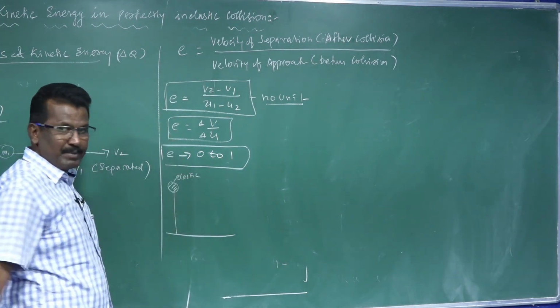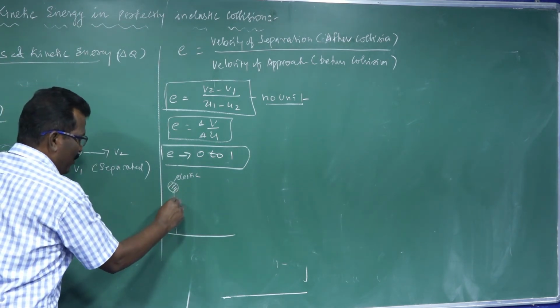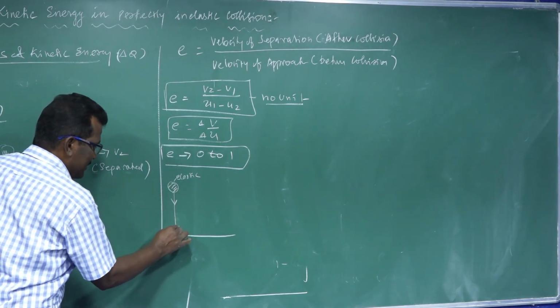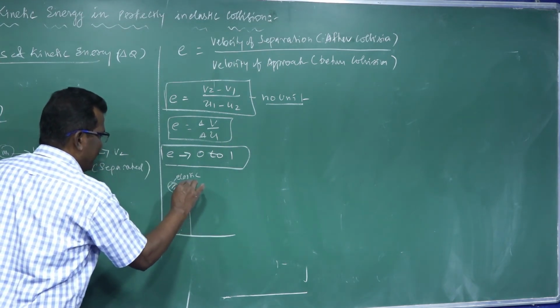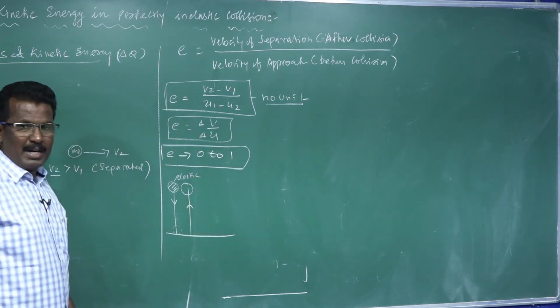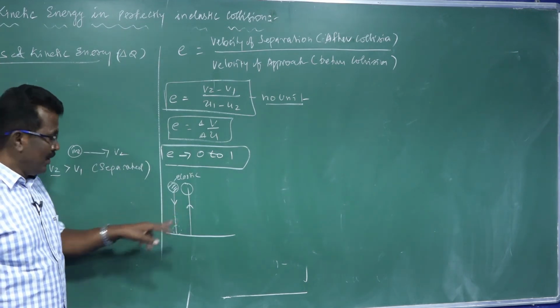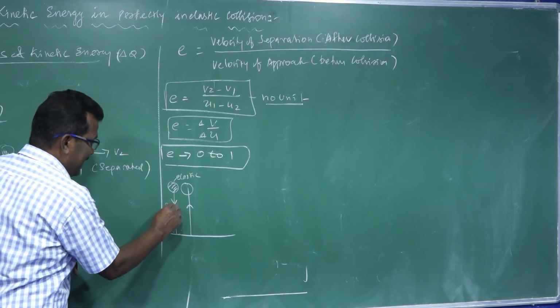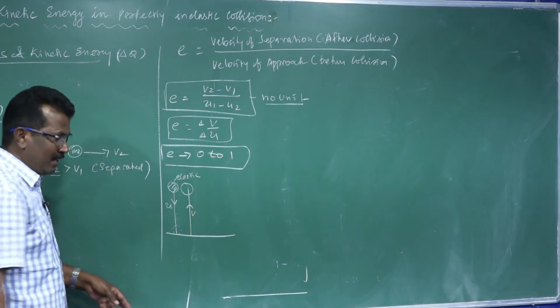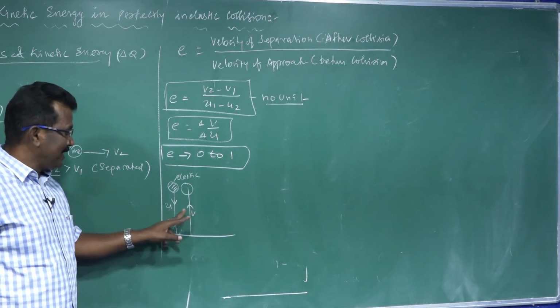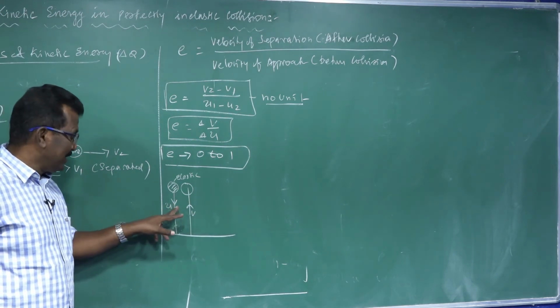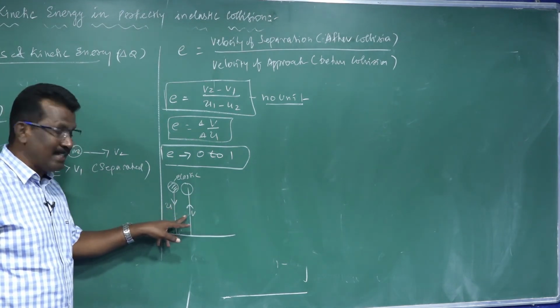an elastic sphere dropped from a certain height, striking on the floor, will rebound to reach the same height. So the initial velocity and final velocity are equal, heights H1 and H2 are equal, and there is no change in the energy.